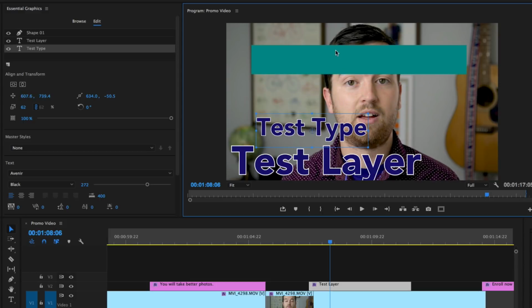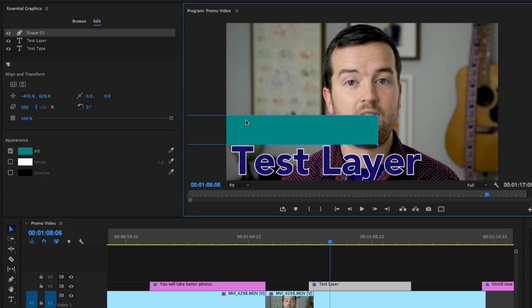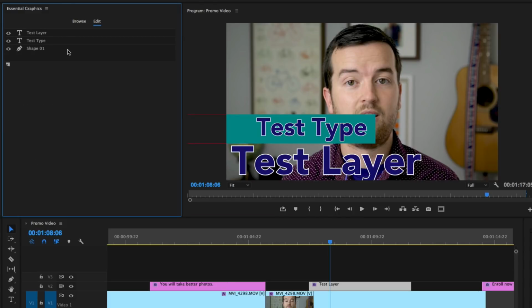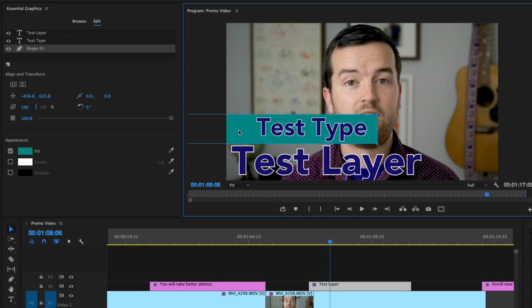So now if we want to take this shape layer, put it behind our other text layer, we can just click it and drag it and move it down to the bottom layer. And just move it around until it's in the right position. Obviously, this is covering my face, so it looks terrible, but you get the idea.